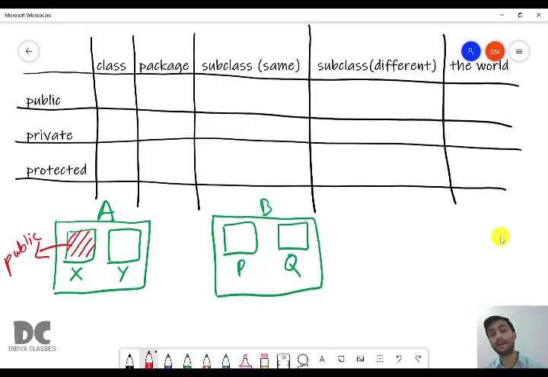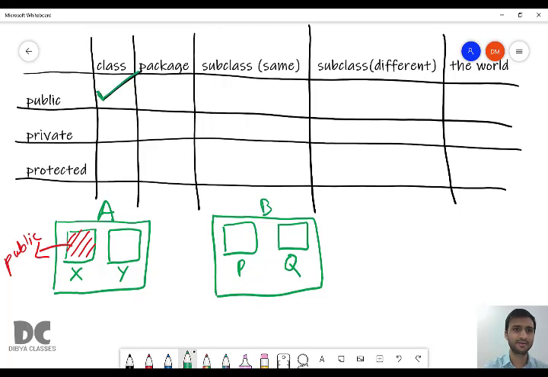So what will happen when X is public? When X is public, all the functions inside class A can access X because it is declared as public. All the functions here means there is only one more function, that is Y. So Y can access X. Similarly, if there was Z, Z would also access X. All the functions inside this class A can access X because it is declared as public.